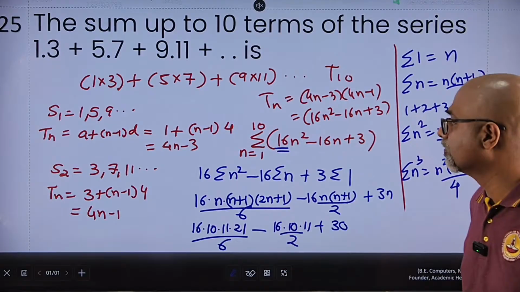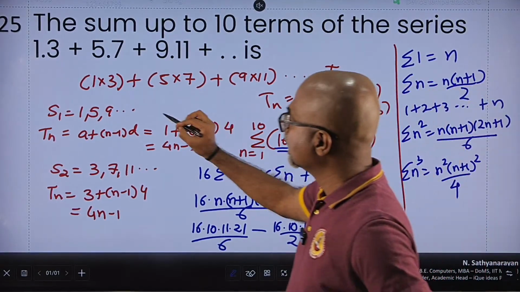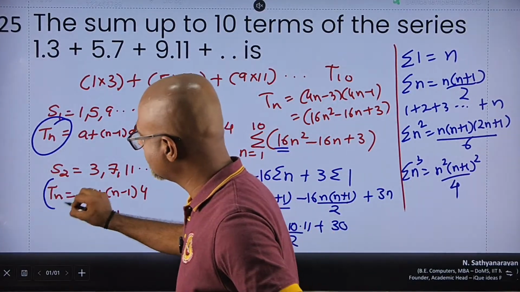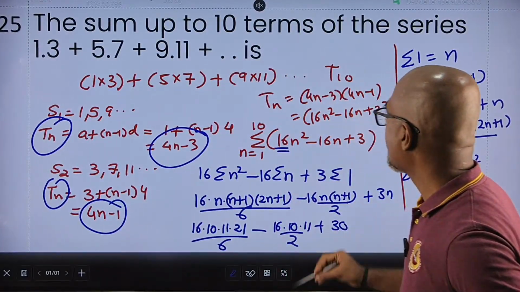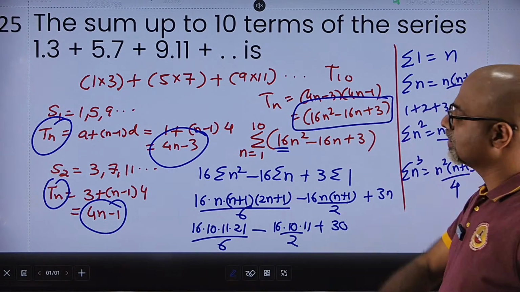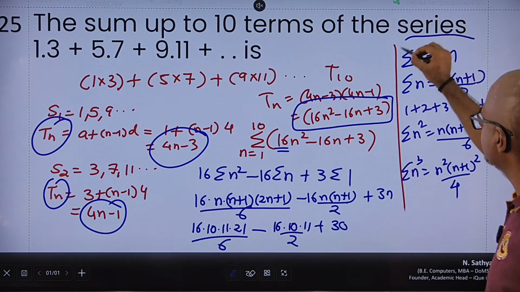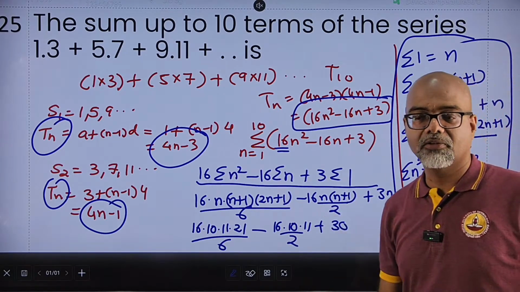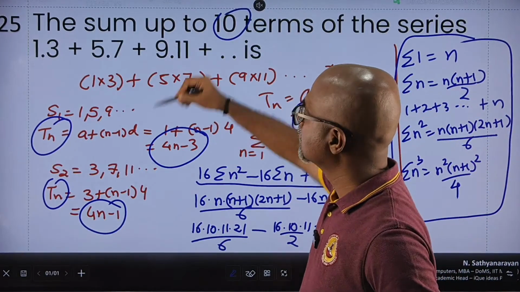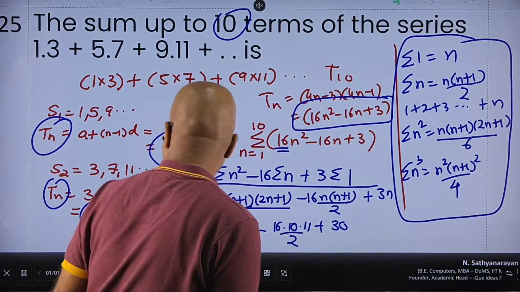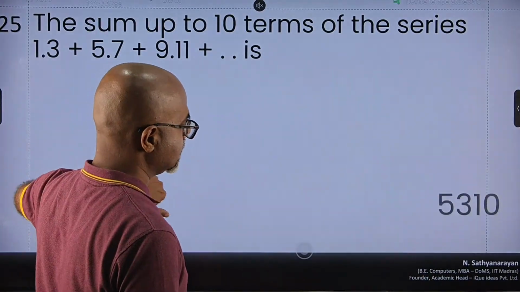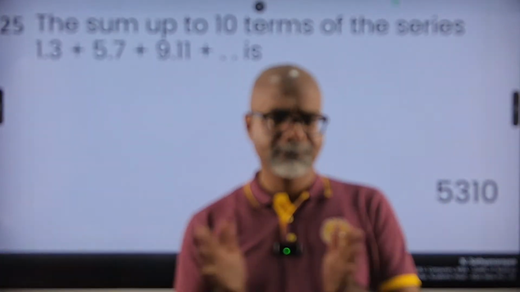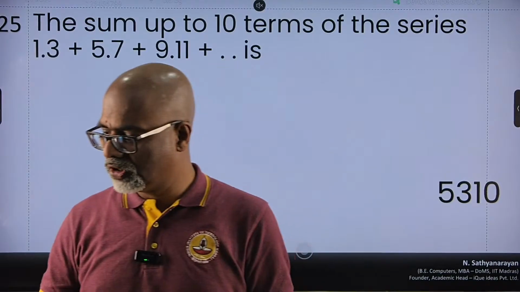Absolute easy method, here the funda is using the funda of AP. I find the formula for the nth term. So I can write each term as this, and then the summation formulae I can split, and after that it's simply a matter of plugging in the values, because I have to find 10 terms. Plug in the values, and in this case the answer is 5310.